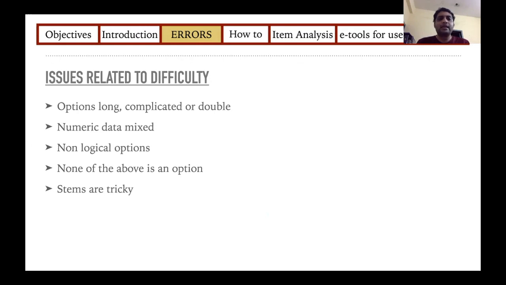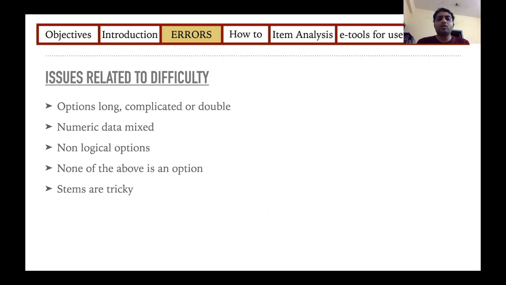So numerical data must not be mixed. You must not have percentages, single percentages and ranges. Non-logical options should not be there. So you should not give symptoms of CVS and give some options of CNS as diagnosis, which the student can immediately decide that they are wrong.